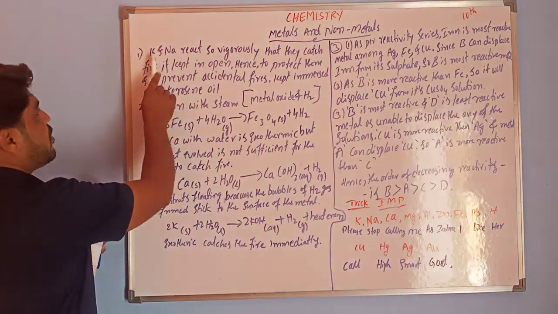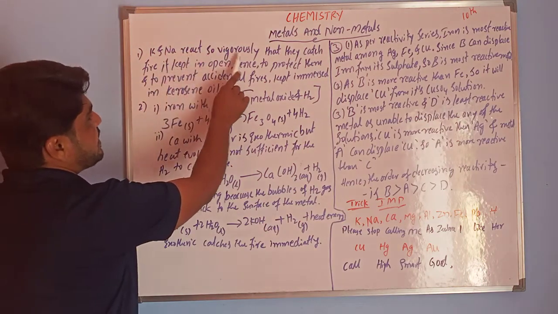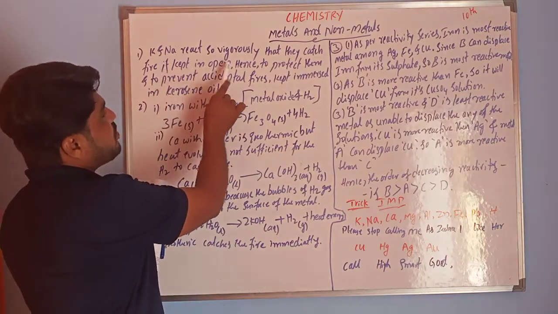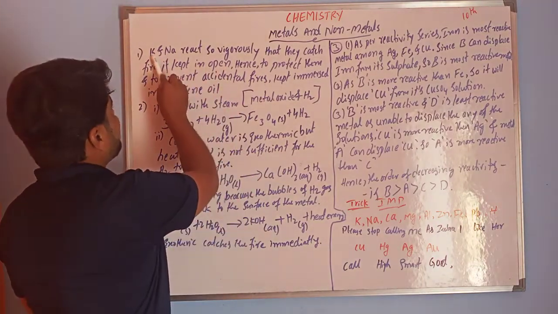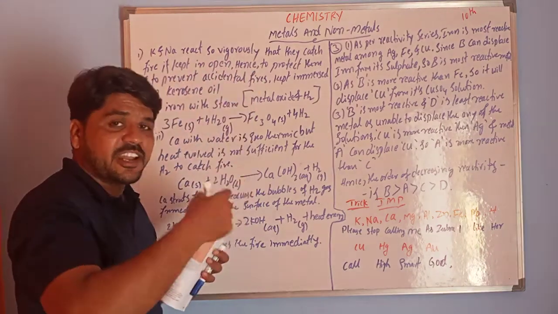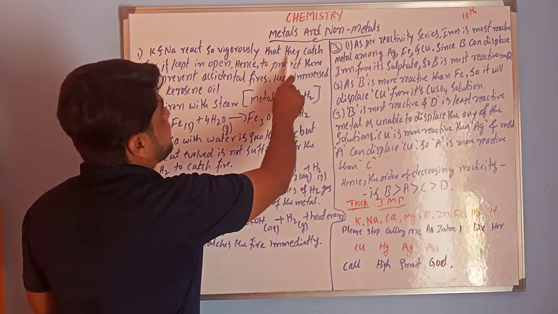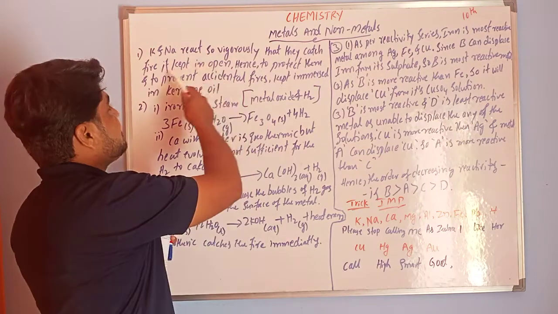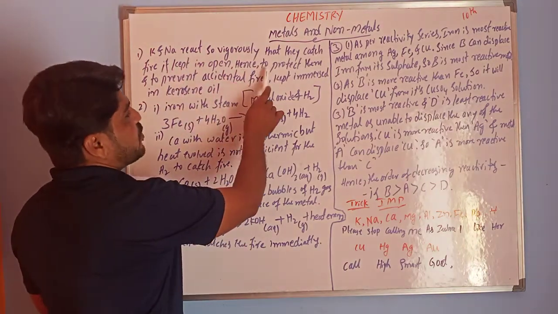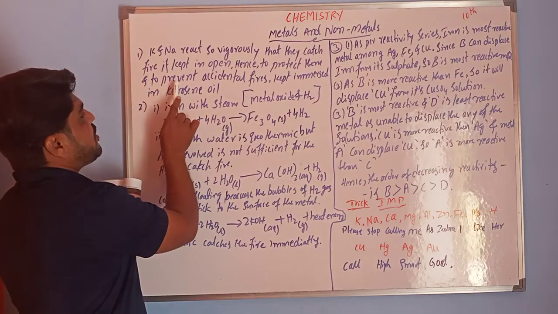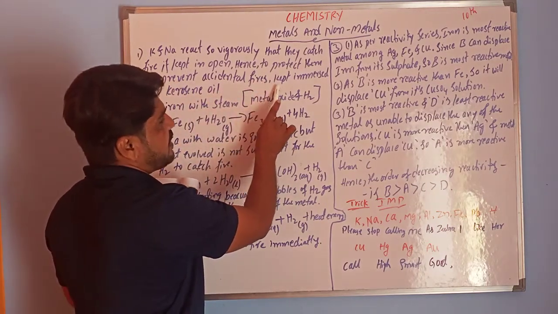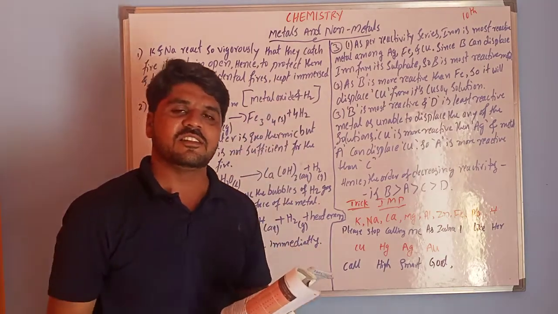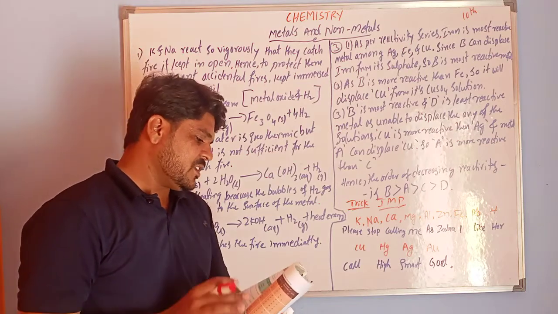See the answer: potassium and sodium react so vigorously that they catch fire if kept in the open. That means sodium and potassium react violently. When they react with air, they catch fire. Hence, to protect them and to prevent accidental fires, these metals are kept immersed in kerosene oil. This is the answer for the first question. Okay.